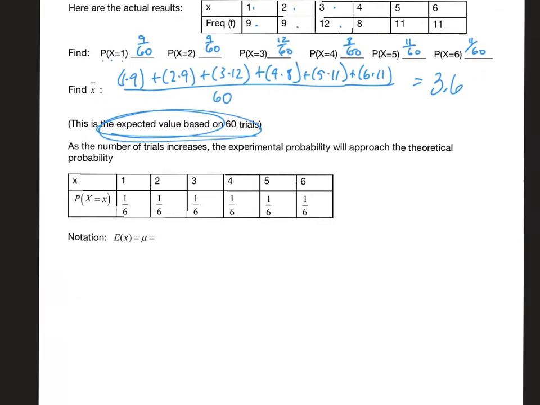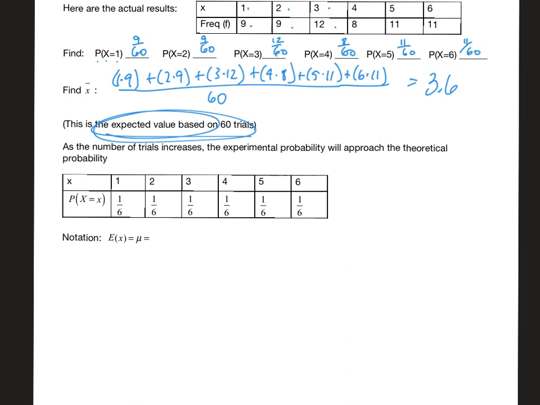So now, as the number of trials increases, right? So instead of just doing this 60 times, let's say we're doing this 60 million times, right? Then the experimental probability, what we just figured out, is going to approach the theoretical probability. So this is what we're going to call the theoretical probability. Again, this is more that perfect world thing, right?